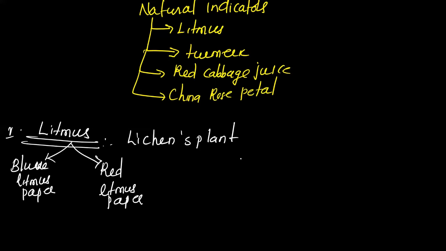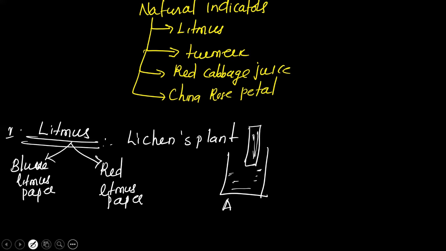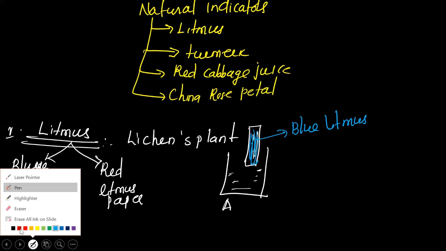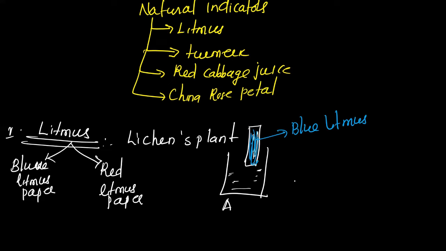Suppose I am taking a compound A. If it is acidic and I dip the blue litmus paper, what will happen? In acidic medium, the color of blue litmus paper changes to red color.